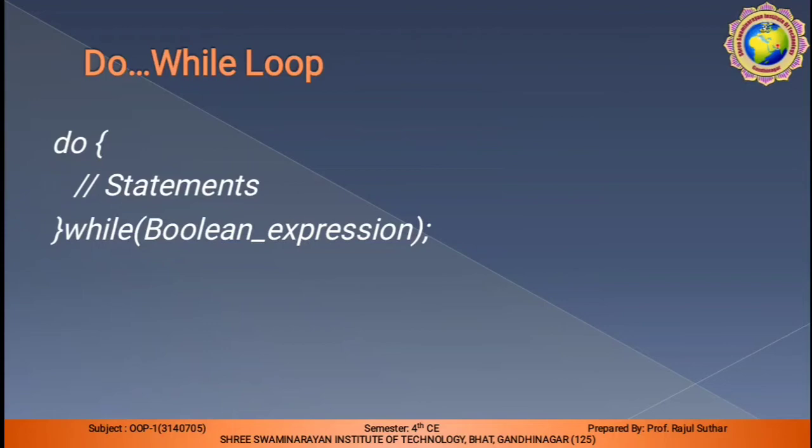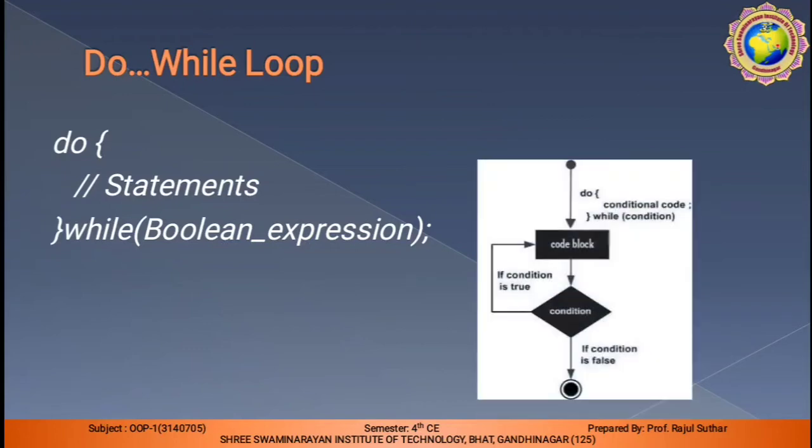So first the statement will execute, then the condition comes. Here is the flow of the do while loop: do the block of code, that is the statement is executed, and later on the condition will check if the condition is true or false. If the condition becomes true, the block of code is performed, otherwise the condition becomes false, so it will be terminated.